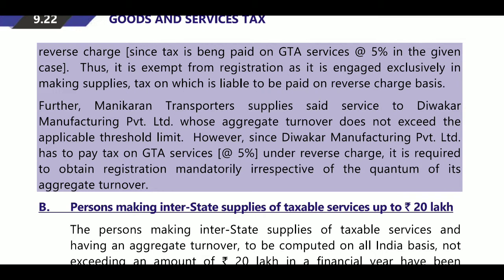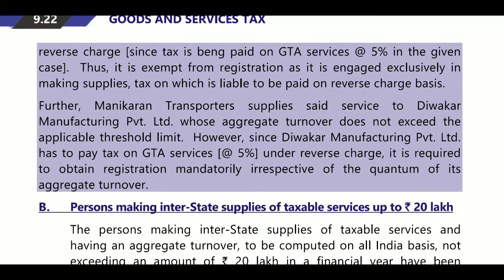However, if any person takes reverse charge basis services, that person's turnover will not be counted. Even though his turnover will be 10 lakhs, he must get the registration. That is, since Divakar Manufacturing has to pay tax on GTA services under reverse charge, it is required to obtain registration mandatorily, irrespective of the quantum of aggregate turnover.